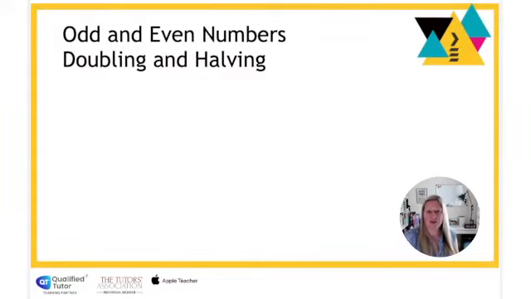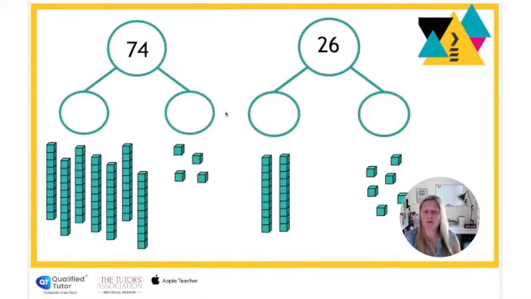Let's take a look next at odd and even numbers and strategies that your child will need for doubling and halving. Now, they may have already learnt some of these, but usually I find they need a lot more practice than they do get at school. So let's look first at